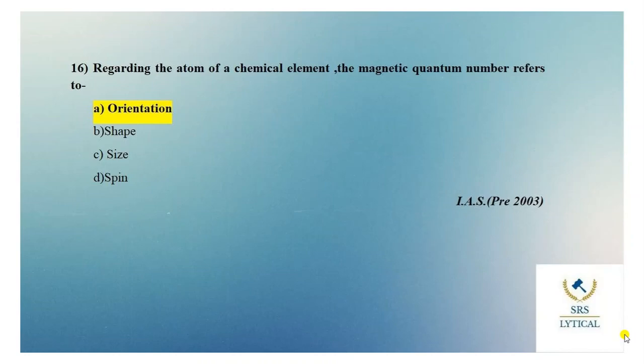Regarding the atom of a chemical element, the magnetic quantum number refers to, options are orientation, shape, size and spin. The right answer of this question is option A, that is orientation. In atomic physics, the magnetic quantum number is the third set of quantum numbers, that is principal quantum number, azimuthal quantum number, magnetic quantum number and the spin quantum number, which describes the unique quantum state of an electron and its orientation. It is designated by the letter m.